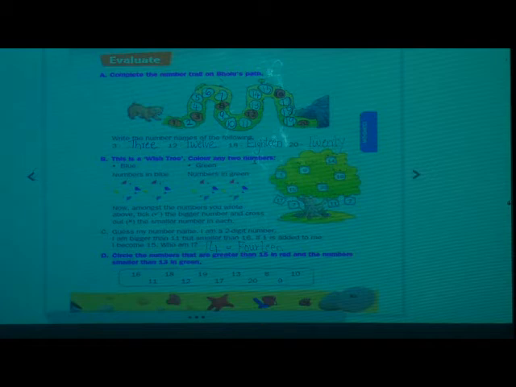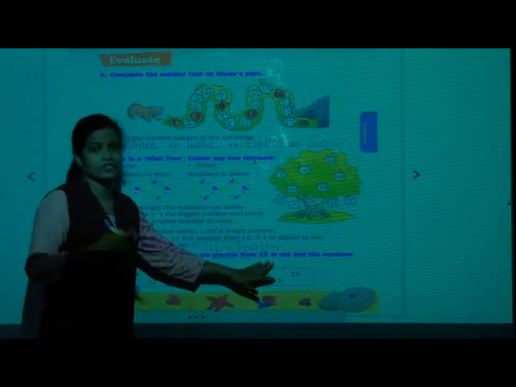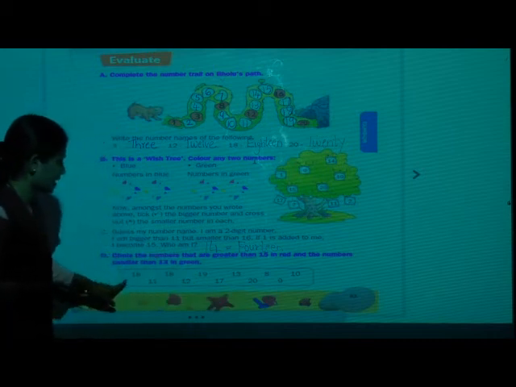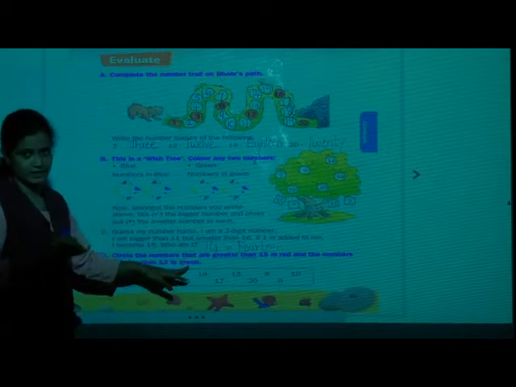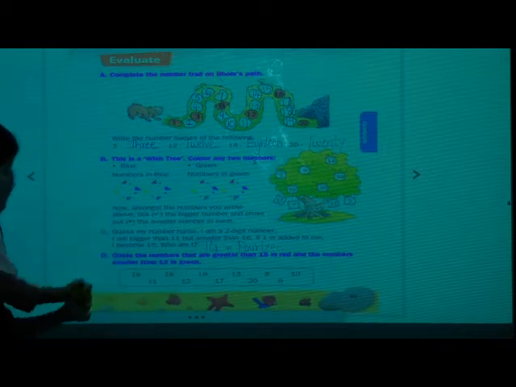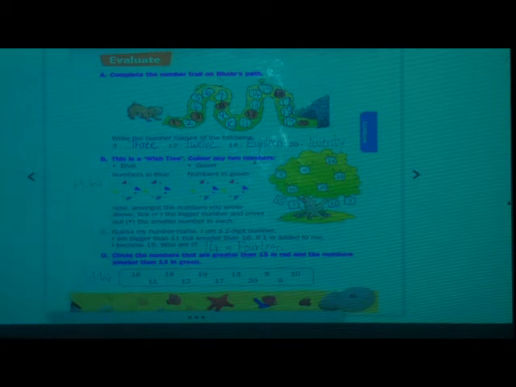Done. Next, circle the numbers that are greater than 15 in red and the numbers smaller than 13 in green. What have they asked? The numbers that are greater than 15. जो 15 से बड़े numbers हैं उसे हमें क्या करना है? रेड कलर से सर्कल करना है. और जो 13 से स्मॉलर है उसको ग्रीन से करना है. Okay, this you will do afterwards. So this will be for homework. This too. Come on, write there HW so that you will remember.